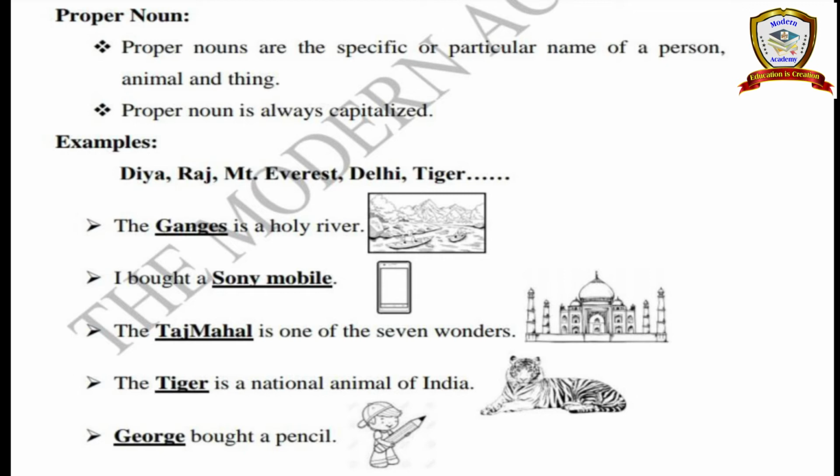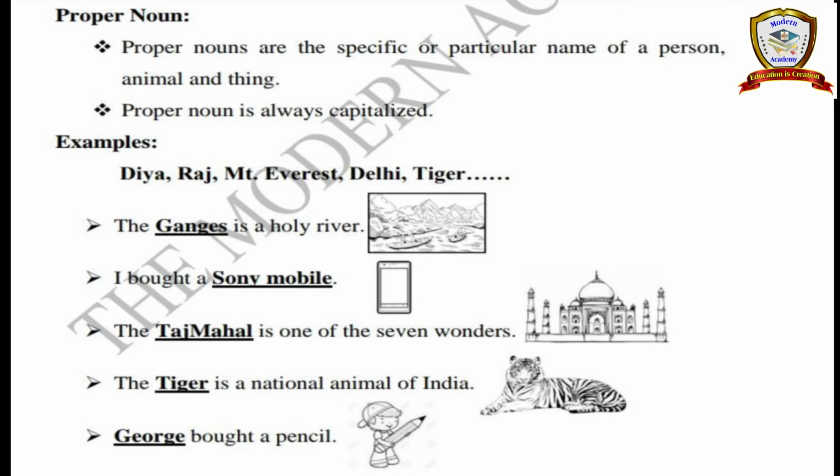See, the Ganga is a holy river. See, we have many rivers in the world, yeah. Here specifically they denote the river Ganga. So the Ganga is a proper noun. But in this sentence, the word river is also there, that is also a noun. But that word river is a common noun. Are you clear? So we have many rivers. Specifically we said about the Ganga, so the Ganga is a proper noun.